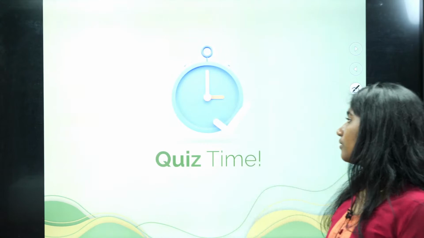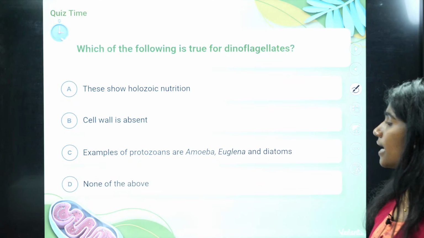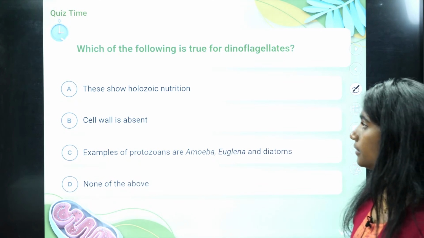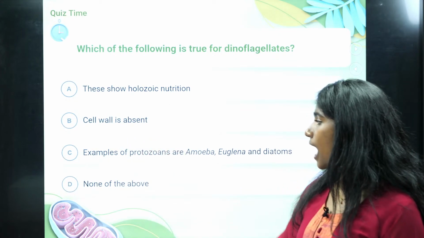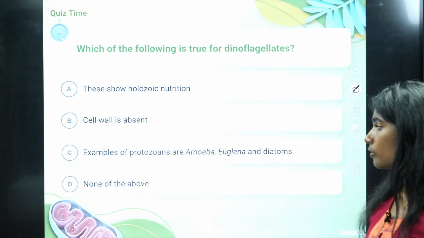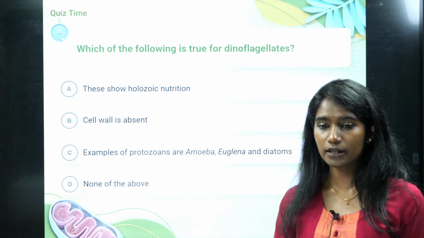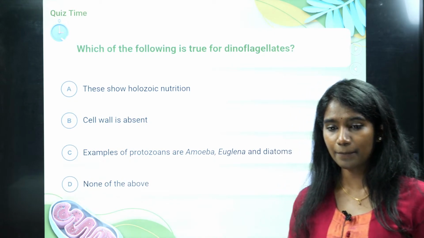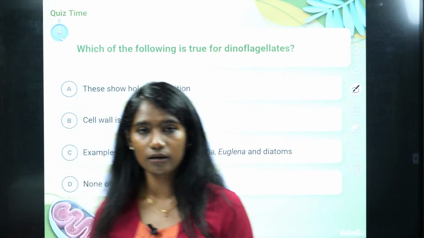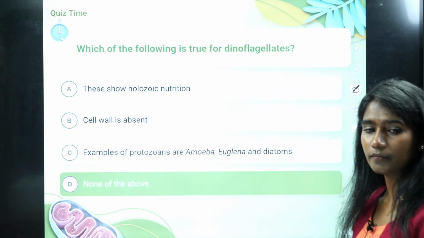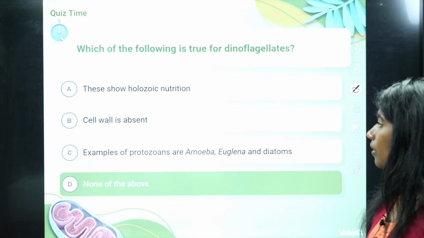Okay, fine. So now which of the following is true for dinoflagellates? See, these show holozoic nutrition, or the cell wall is absent, or the examples of protozoans are amoeba, euglena and diatom, or none of the above? What is the right answer? Option B. Are you sure, Gaurav? Is it option B? It is none of the above. Okay.